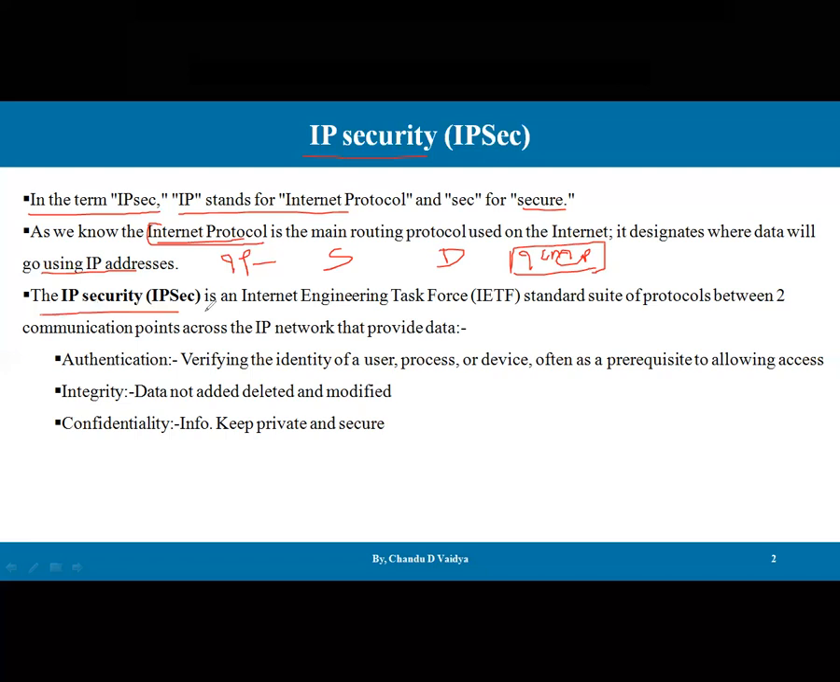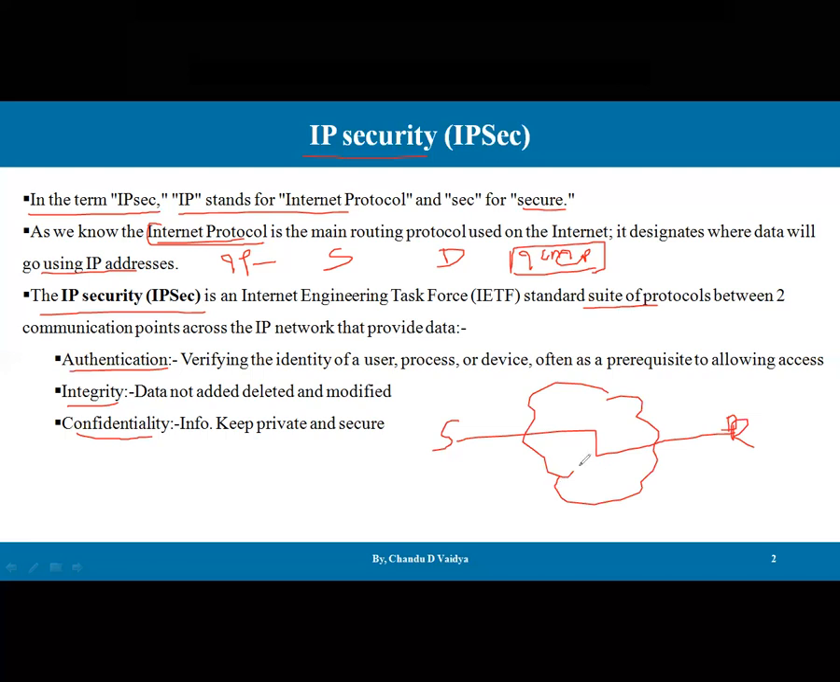IP security is the Internet Engineering Task Force standard suite of protocols between two communication points across the IP network that provides data authentication, integrity, and confidentiality. It means I have, let's say, a sender and a receiver. If these two parties are communicating from two ends, then our network and our datagram are supposed to be secure so that other users cannot get that data directly.